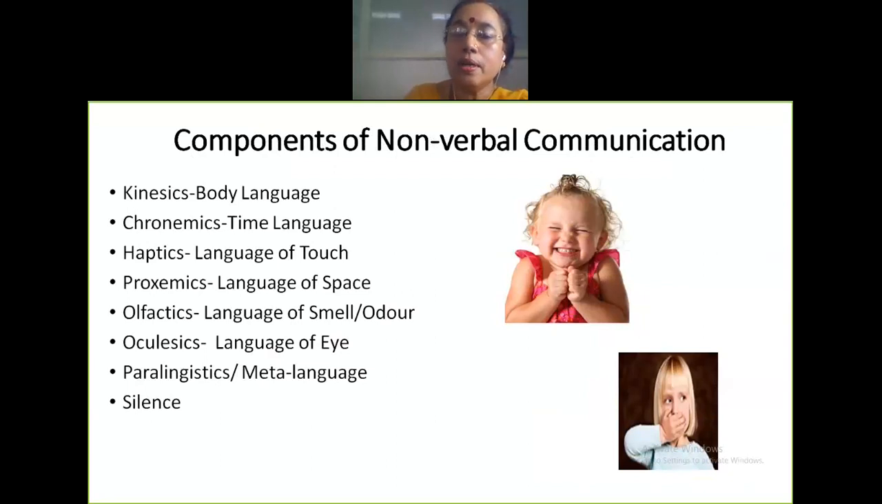Now, what are the components of non-verbal communication? You have a list over here: kinesics, that's body language; chronemics, time; haptics, language of touch. Please go through it. I don't want to repeat it again. Proxemics is the language of space; olfactics, language of smell or odor; oculesics, language of eyes; and paralinguistics, which is also known as meta language and silence.